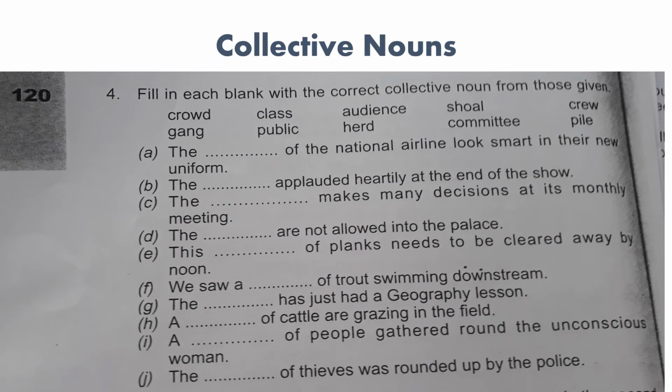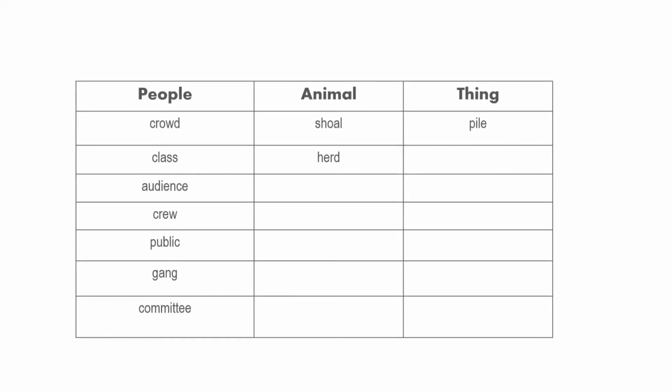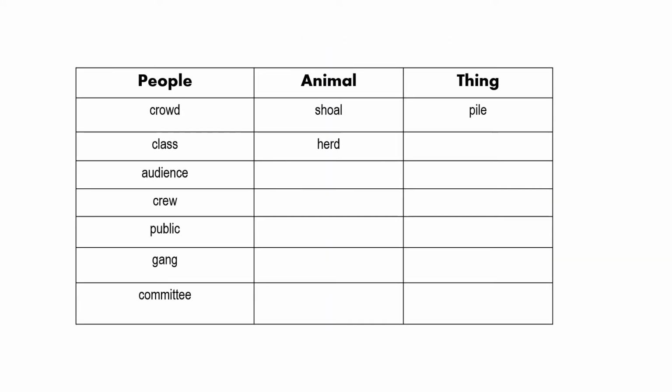Now let's practice this exercise which is given in your book on page 120. The exercise says fill in each blank with the correct collective noun from those given. There is a list of words given which can be used as a group word. To complete the sentence, we have to use one word to form a collective noun sentence. To help you work out the exercise, I have given the word names according to their groups, which will help you in completing the exercise.